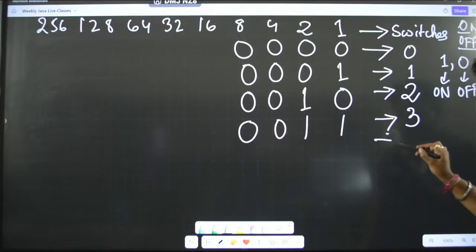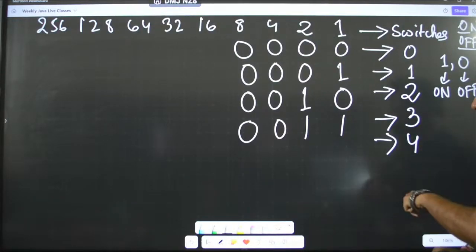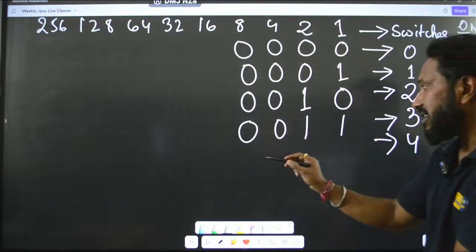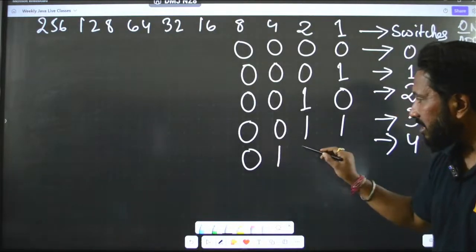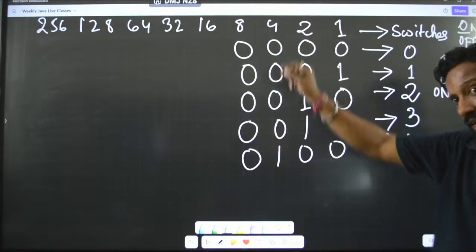Now, let us go to 4. So, for 4, we already have 4 here. So, what will it be? It will be 0 1 0 0. Make sense? You are understanding what I am doing?